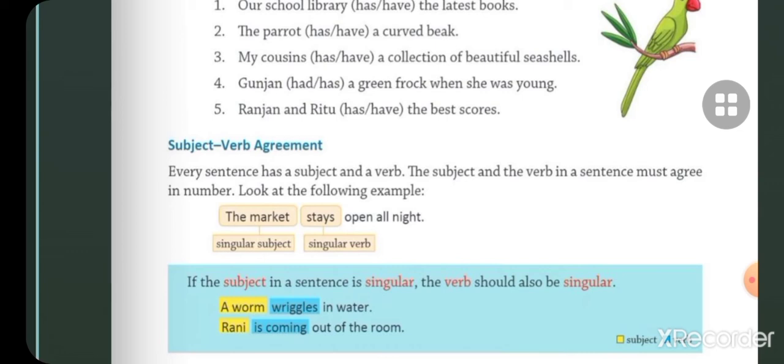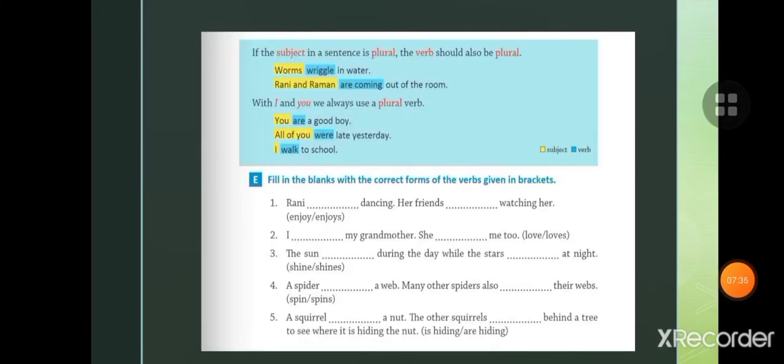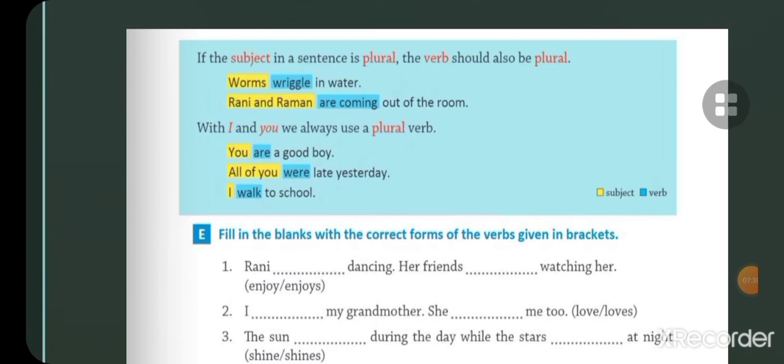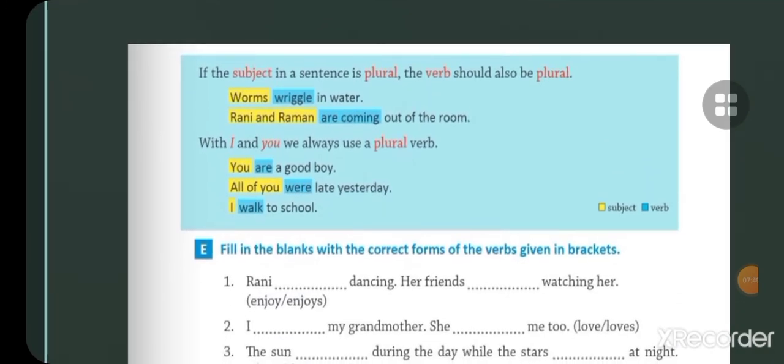Rani is coming. When the verb is are, we will add ing to the action word. And if the subject in a sentence is plural, the verb should also be plural, like worms wriggle in water. Here worms are plural, so we will write wriggle, not wriggles. Rani and Raman are coming out of the room. Rani and Raman are two children, so we will use are.